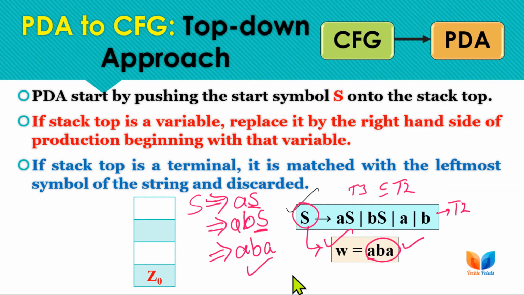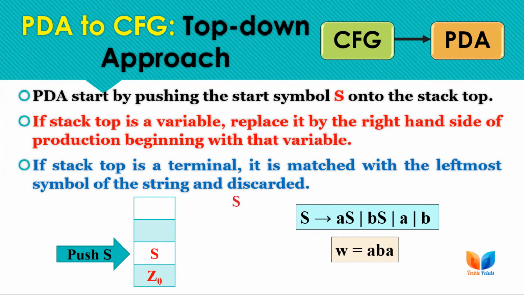So let's start with the example. As Z0 is the initial stack top symbol, the first step is to push the start symbol of the grammar onto the stack top. So as a first step we need to push S onto the stack, and then we have to follow either the second or the third step, depending on whether a variable or a terminal is on the stack top. So let's start by pushing S onto the stack top, and we will also continue with the parse tree here that will be built in a top down manner.